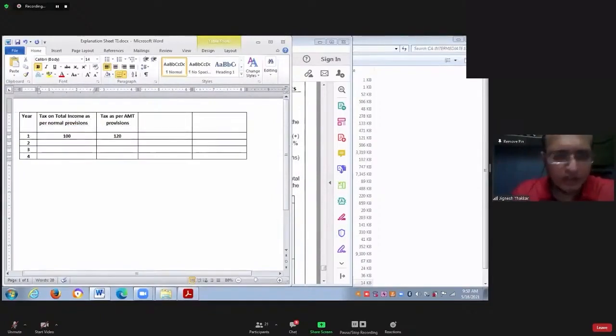So basically, government wants you to pay either A or B, whichever is higher. Tax payable is higher of A and B. So in this example, how much you have to pay? In year number 1, how much tax you have to pay? You have to pay 120. 120 is payable to the government.